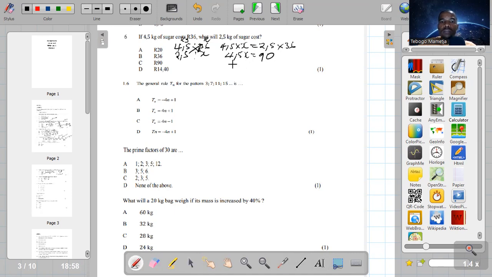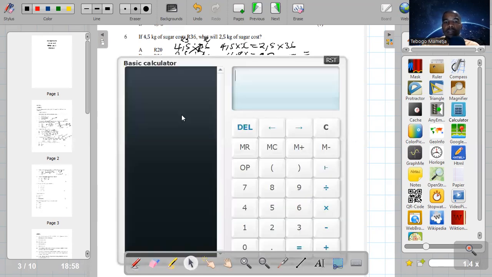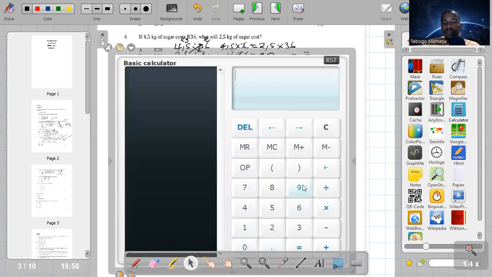So now it's 4.5x equals 90. Then you can divide both sides by 4.5. Then 4.5 and 4.5 will cancel eventually. Then your x is going to be 90 divided by 4.5. We can do the same thing on a calculator there. It's 90 divided by 4.5.